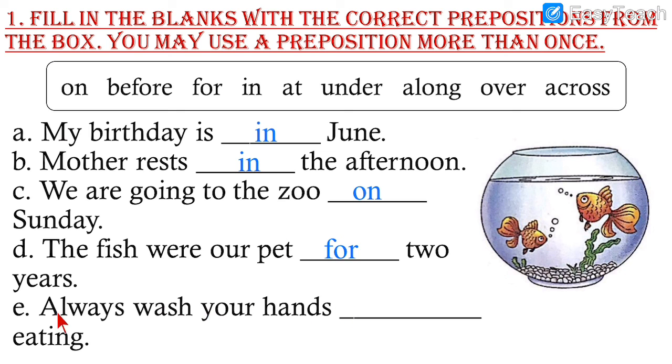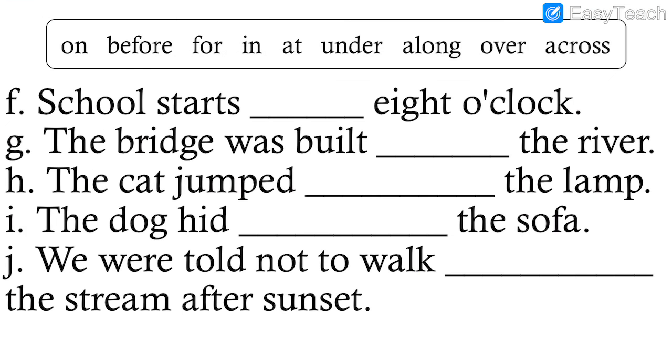Number 5. Always wash your hands dash eating. Here these instructions are commonly given to you all, that you should always wash your hands before eating. That shows the time, that before eating you should wash your hands, so that the germs would die and you would not carry the germs in your mouth. So before means something which is done prior to another thing. First thing and then the next. So that is called before. Always wash your hands before eating. The same options carry forward.